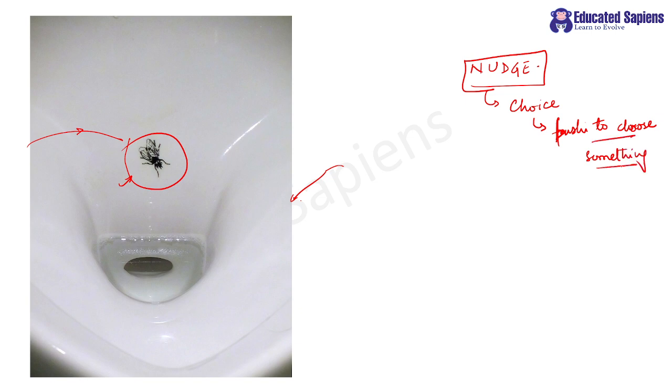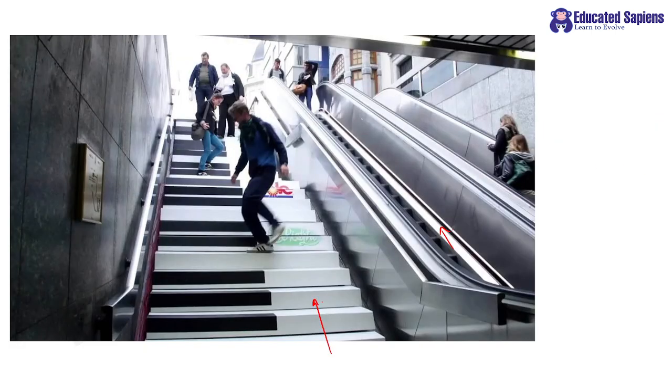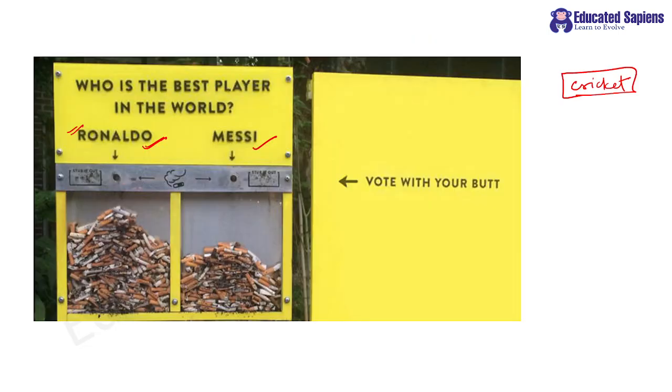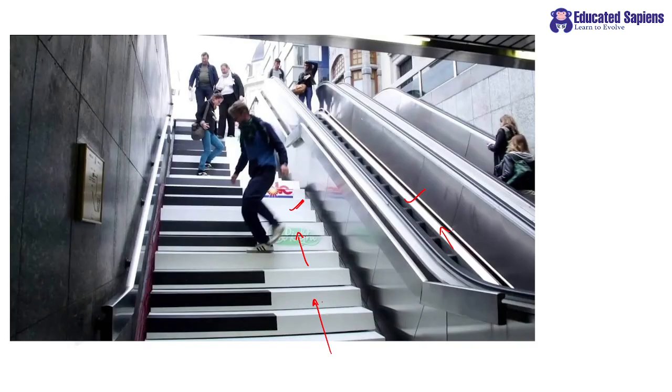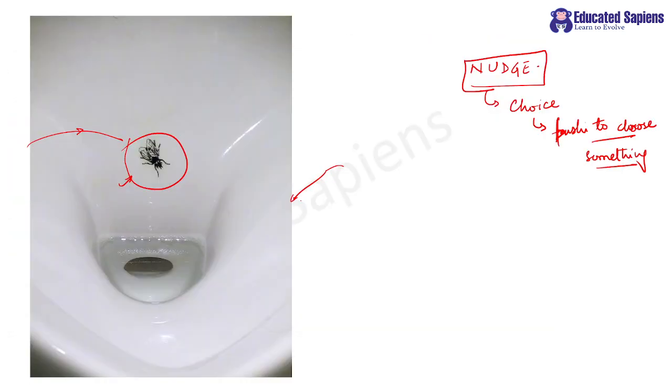And why this works we will definitely discuss, but first of all I hope you all understand that anyone, out of inquisitiveness, will take up the musical stairs as compared to the escalator, which is a healthy habit as well, right? Same way, people are great fans of Ronaldo and Messi, and they tend to put their butt into the appropriate boxes rather than throwing it on the road. So please remember, these are all subtle ways to push someone to choose something without curtailing their choices.